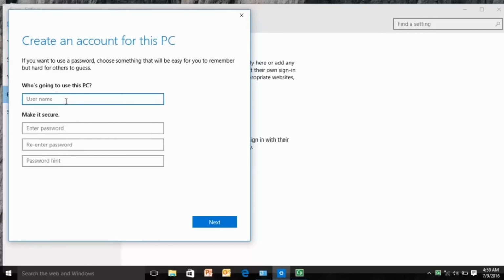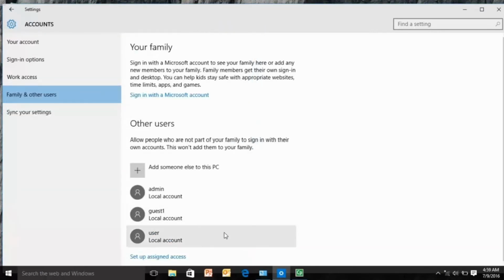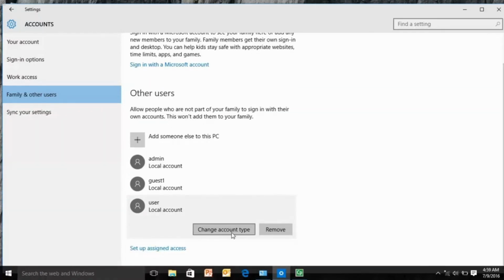Enter a name for the new account. If you want this person to sign in with a password, enter and verify the password. Add a password hint, then select Next. Select Finish. Once you have created a new account, you may want to add a password or make other changes to the account settings using Settings app. Similarly, picture, sign-in options, etc. can also be changed for the account.